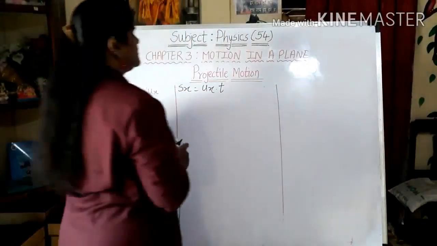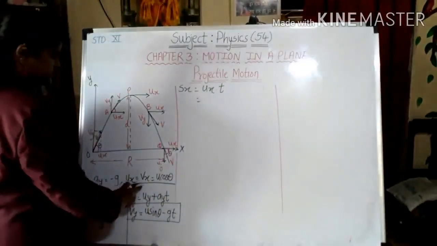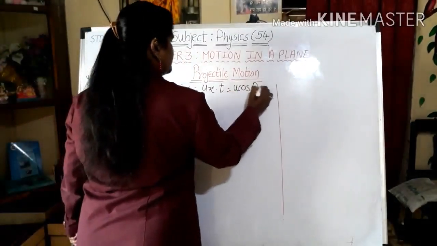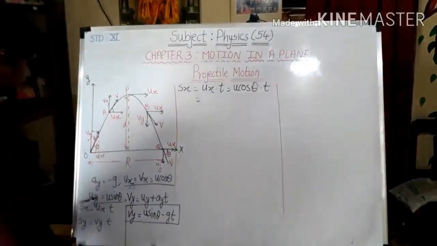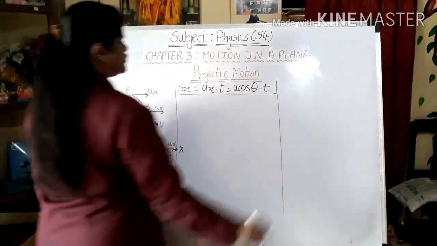So I have taken Ux into t. We are going to put the value for Ux. It is U cos theta, so U cos theta into t. So Sx is nothing but U cos theta into t. So I have got the value for Sx.